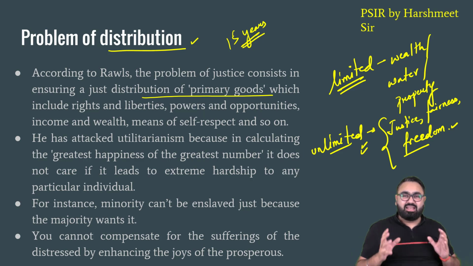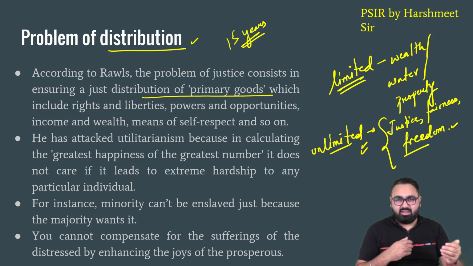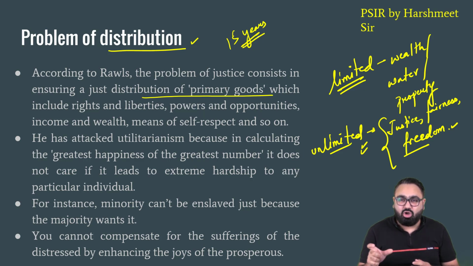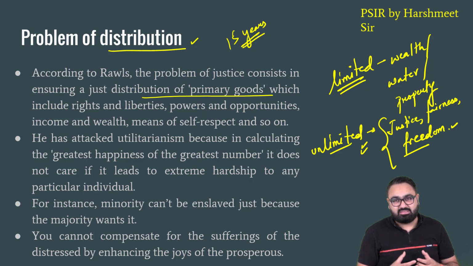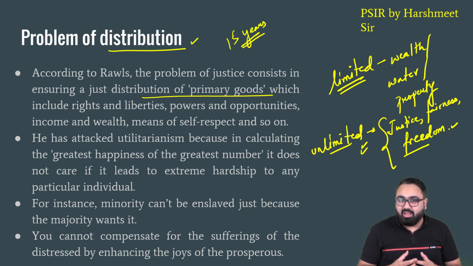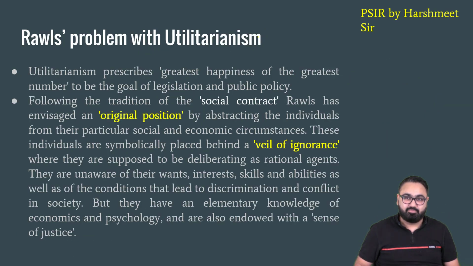Similarly, let's assume there's a celebrity, an actor, actress, or a famous star who has committed a crime, but he or she has a big fan following. Because the majority of the people are the fans of the superstar, they would want the superstar to be released. Just because a minority is saying that no, he should not be released, a utilitarian government would still release the superstar. That is a problem with utilitarianism. Concept of justice cannot be based on the concept of majority versus minority. It cannot be based on the fact that because maximum people support this, this is a correct decision.